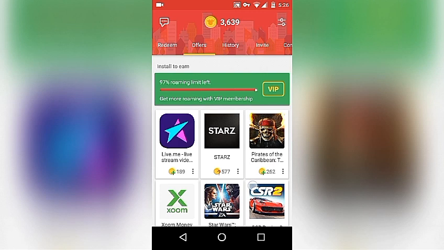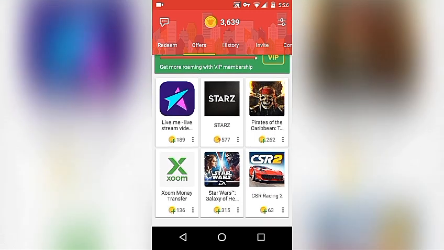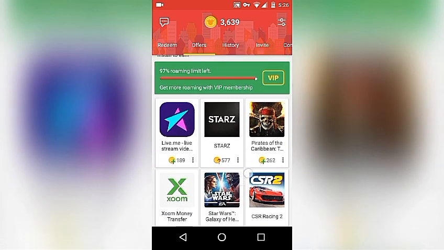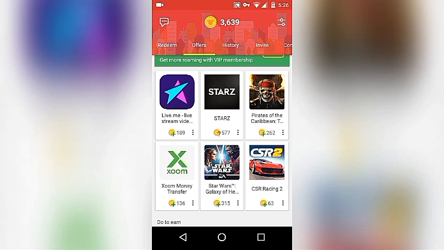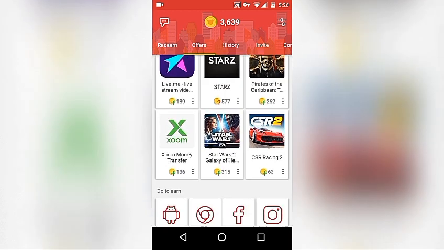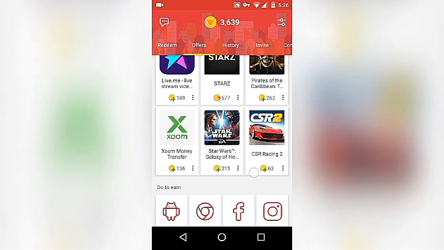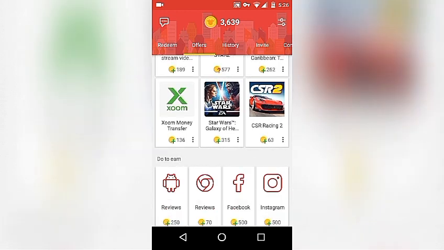In here you can get coin by installing applications from the Google Play Store. So if you install this Live.me application, you get around 189 coin. If you install a money transfer app, you can get around 136 coin, and that's pretty cool.